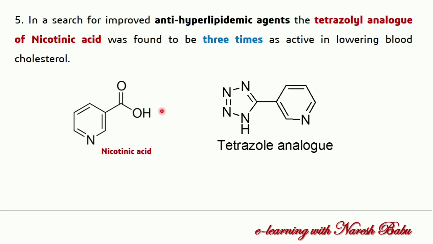Another example, in a search of improved anti-hyperlipidemic agents, the tetrazole analog of nicotinic acid was found to be 3 times as active in the lowering of blood cholesterol. So in the case of anti-hyperlipidemic agents, this nicotinic acid has the anti-hyperlipidemic activity. So if you are modifying the carboxylic group with this tetrazole moiety, so the carboxylic group we are modifying to the tetrazole group, there is no similarity, non-classical bioisostere. It is increasing its activity 3 times.